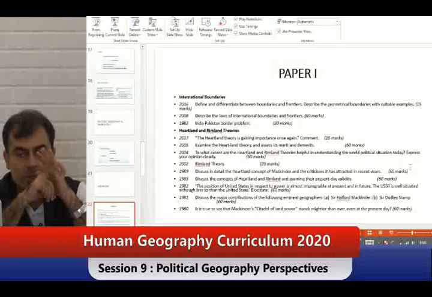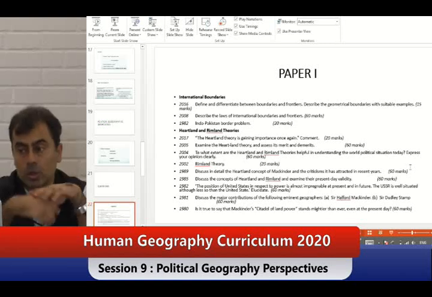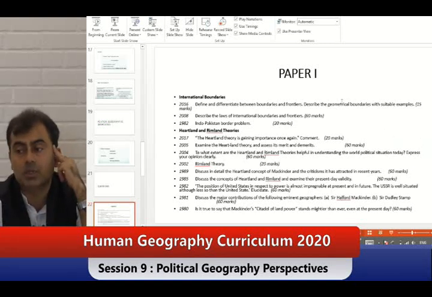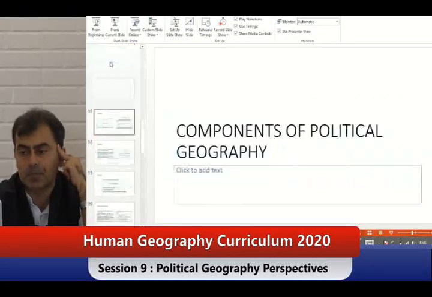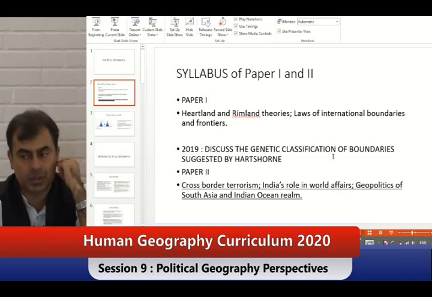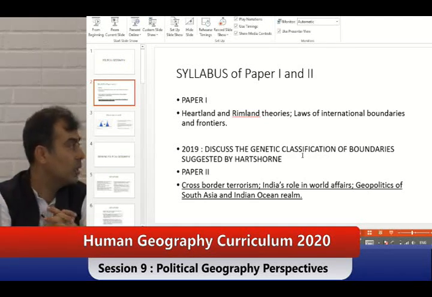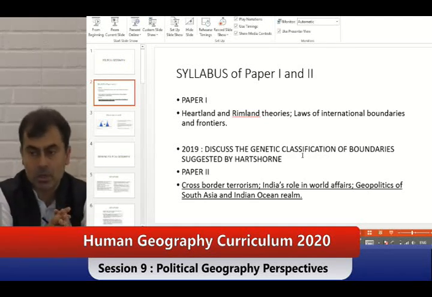So let's first get into boundaries and frontier. Let's define and differentiate them. We will also look at geometric boundaries. What are geometric boundaries? Why is this word coming? And right in the beginning, we saw the latest question, genetic classification. So geometric boundary, and here we have genetic boundary. So what is this whole idea about?